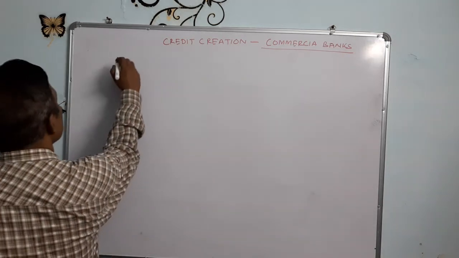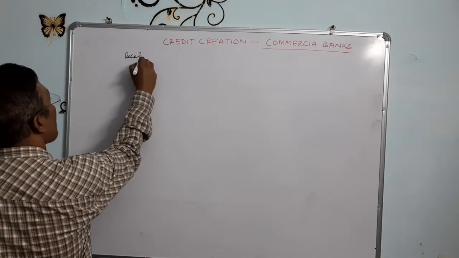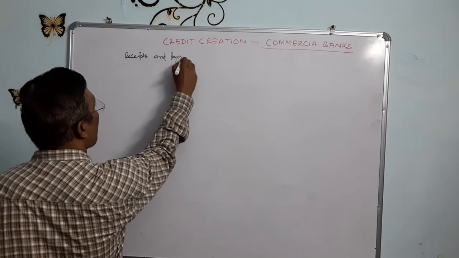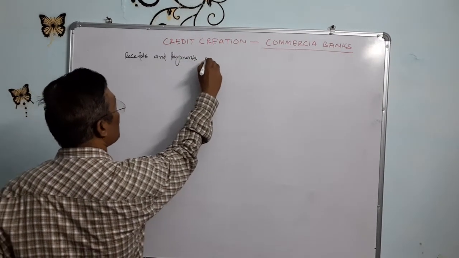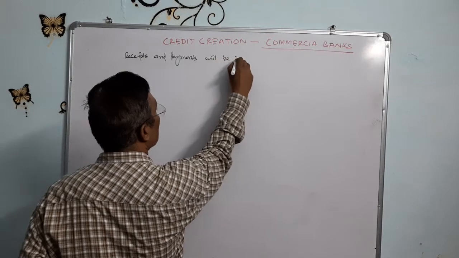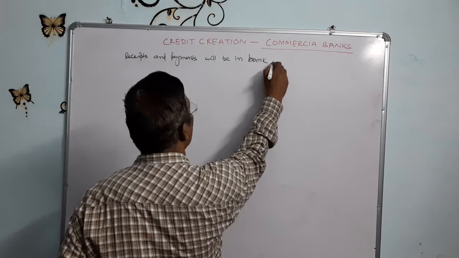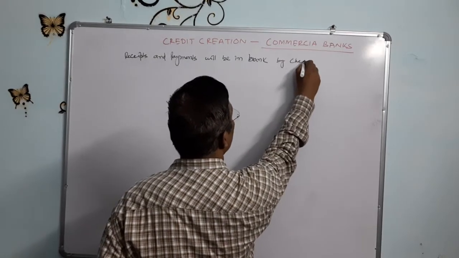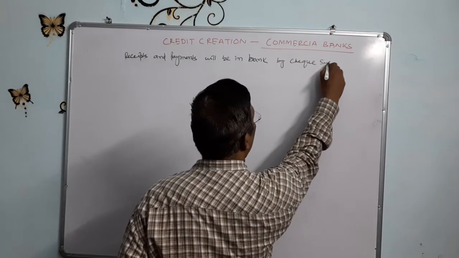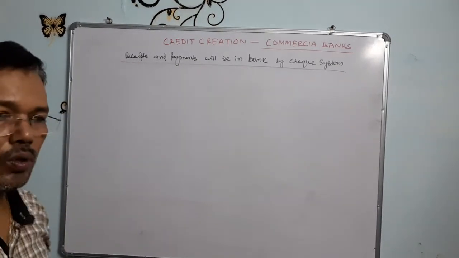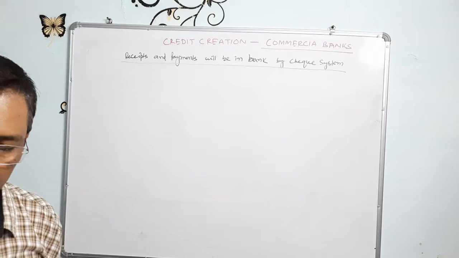It means the receipts and payments will be in one bank, by check systems, and all the people have to open their accounts.